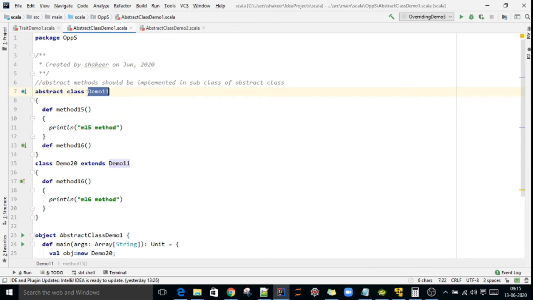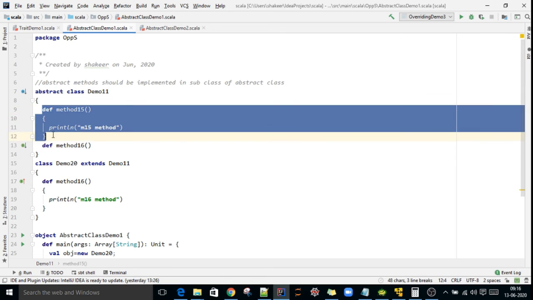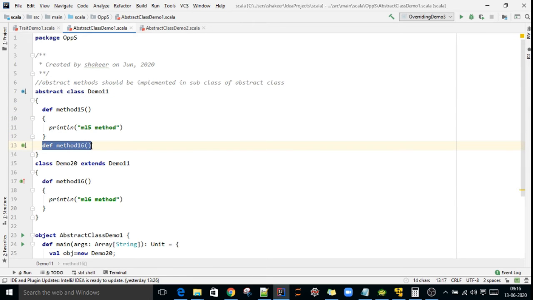So this abstract class contains one fully implemented method and one partially implemented method, with body and without body. Two methods. If you create an object for this, you will get an error because method M16 doesn't have implementation.